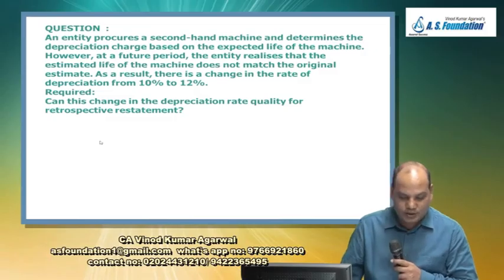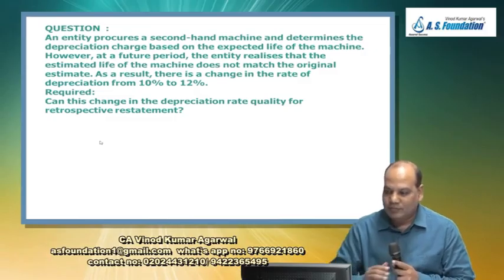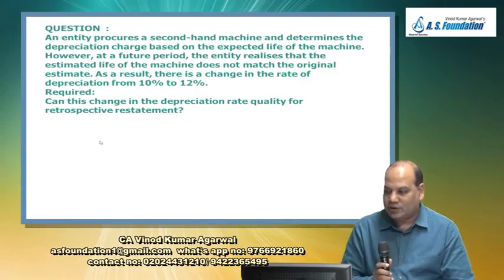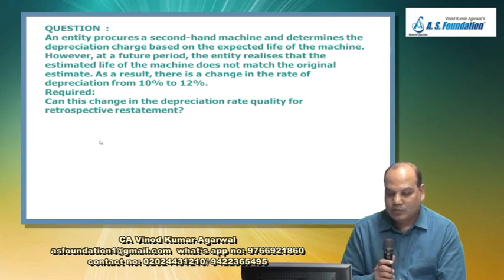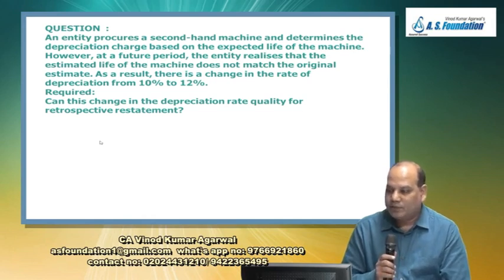Now some QA session will start. An entity procures a second-hand machine and determines the depreciation charge based on the expected life of the machine. However, at a future period, the entity realizes that the estimated life of the machine does not match the original estimate.